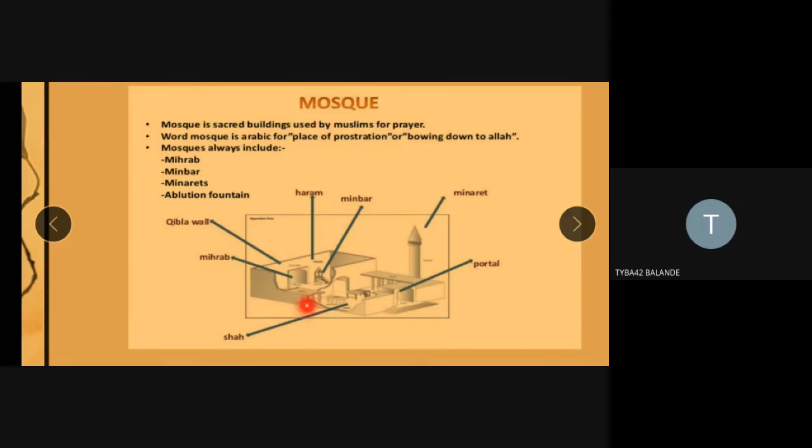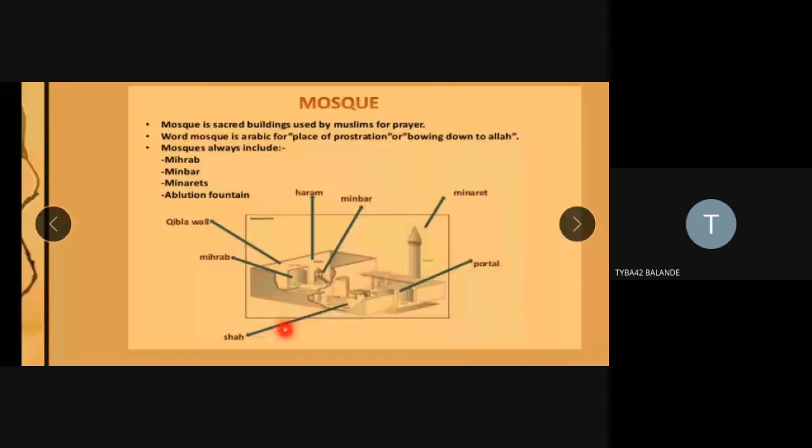In this part you see there is a fountain, the ablution fountain. This entire part is the courtyard. This part is closed, but in the diagram they have not shown the roof. This is the closed part and this is the open courtyard. The courtyard is very important, as it distinguishes the tomb from the mosque, because every other structure is there. The minaret is also there, the portal is also there, but the ablution fountain and minbar are absent in tomb architecture.